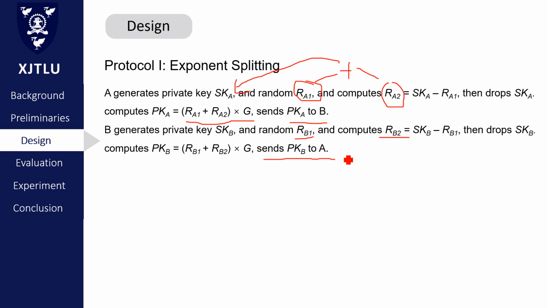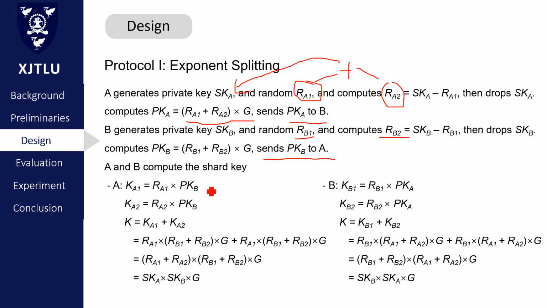Next, let's prove how they can get the same shared key. I use device A as an example. Firstly, device A calculates the temporary value K1 equals RE1 times public KB, and then it calculates the temporary value K2 equals RE2 times public KB. So, the shared key is equal to K1 plus K2.